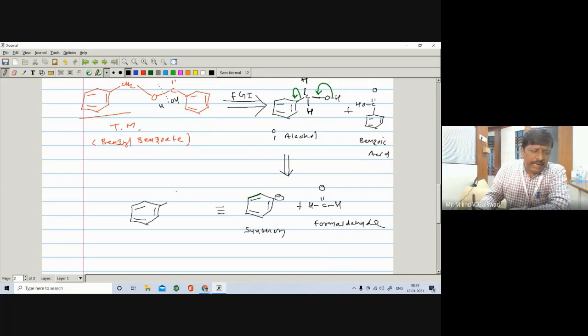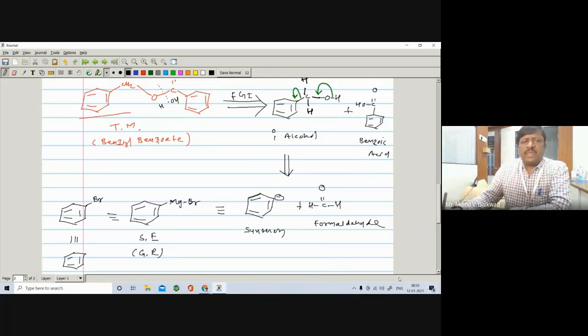How can we get this C negative? Starting from the corresponding Grignard reagent. So here is Mg and Br. It is your synthetic equivalent, your Grignard reagent. How can we get this Grignard reagent? Starting from a halobenzene, that is bromobenzene. How can you get this bromobenzene? You can get it from benzene. In this way, we can write the corresponding starting compound. So this is the disconnection, the retrosynthesis, of the ester.